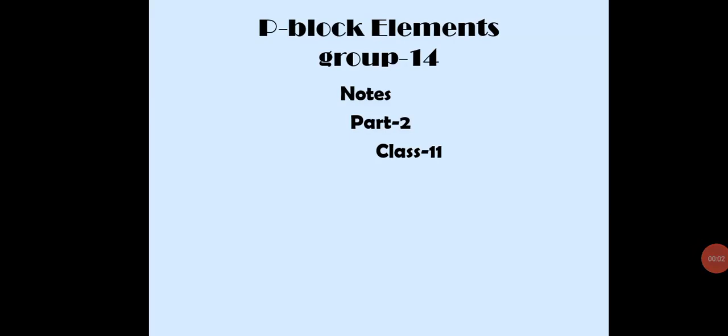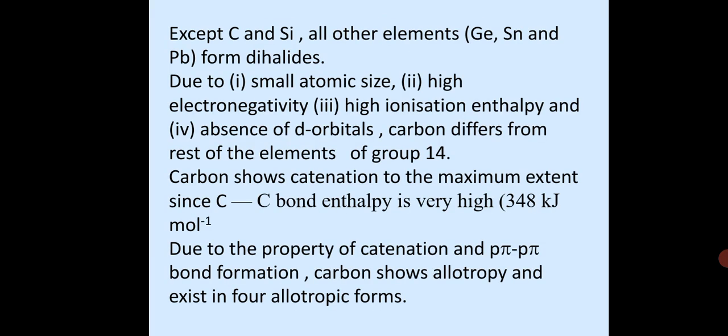Now the second part of the group 14 elements. Except carbon and silicon, all other elements, that is germanium, tin and lead, form dihalides. Due to small atomic size, high electronegativity, high ionization enthalpy and absence of d orbitals, carbon differs from the rest of the elements of group 14.